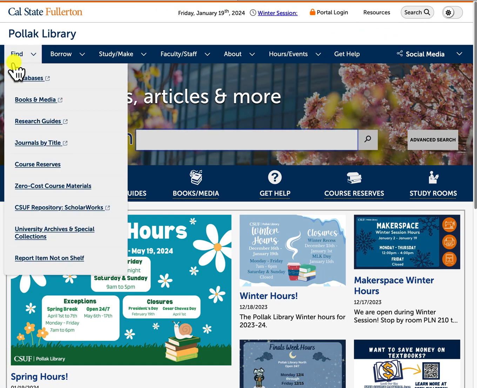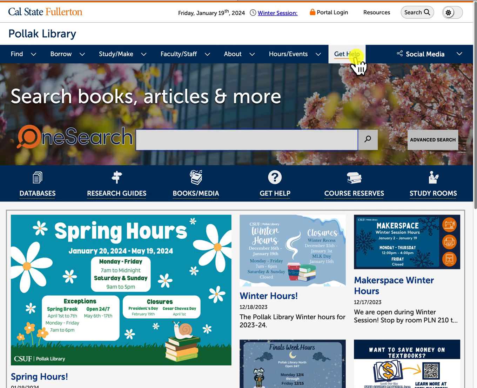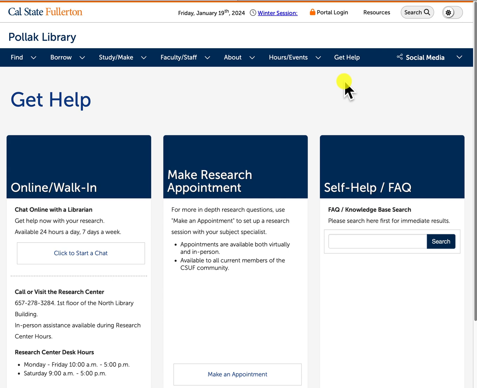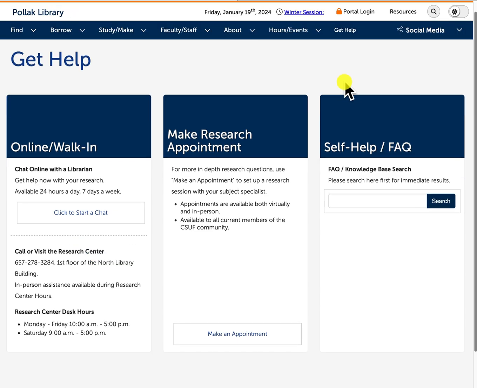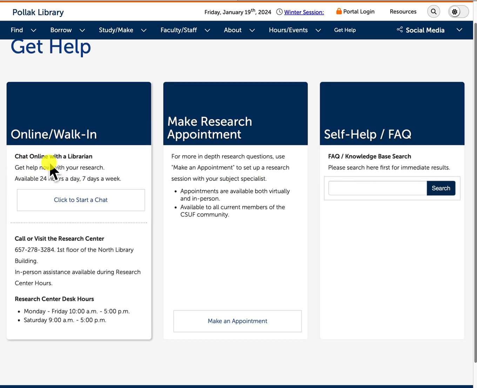At the top of the library website, you see these tabs to different information. In the center, you have some of the major links to resources. If I click on the Get Help link or the Get Help tab, here you will see all different ways where you can get help if you have a question. For instance, we have a chat online with the librarian. This is 24 hours, 7 days a week.